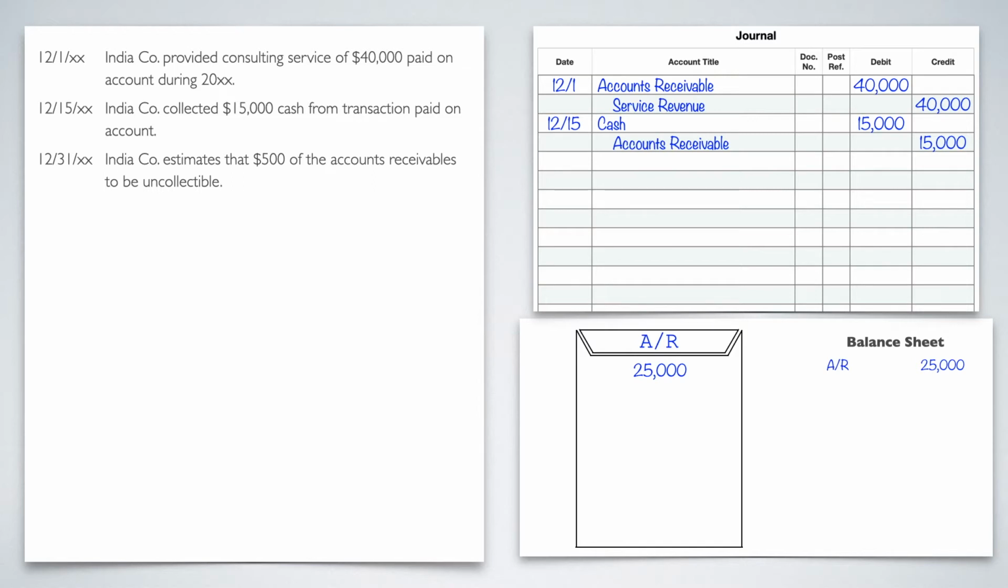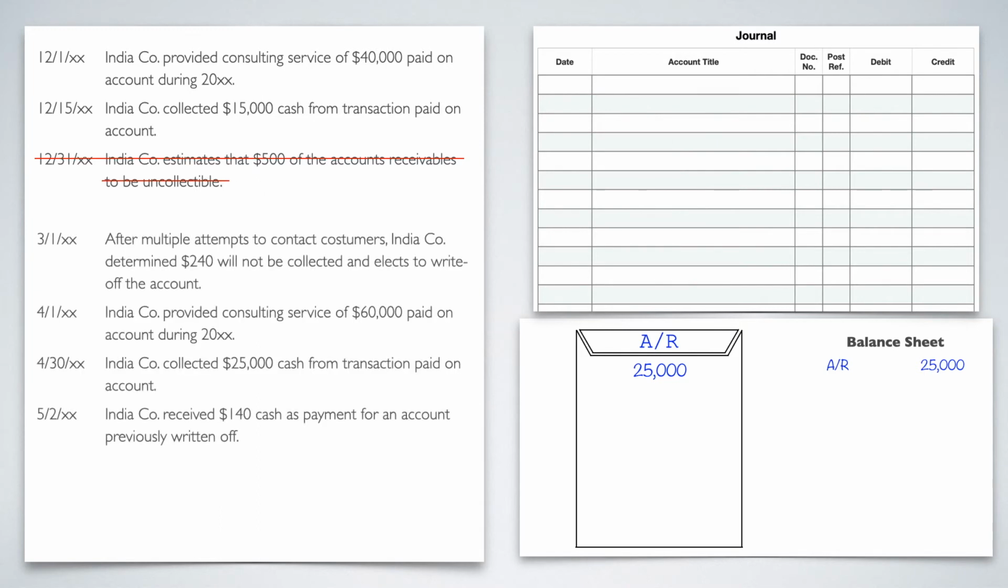Now the next one. It says India Company estimates that $500 of accounts receivable to be uncollectible. But remember, we're doing the direct write-off method, so we have no "I think" period. So that would not even actually exist. I don't have to estimate anything. I'm going to wait until I know I'm not going to get it. So there is no "I think" period, so we can skip that. All right, now let's go into the next year.